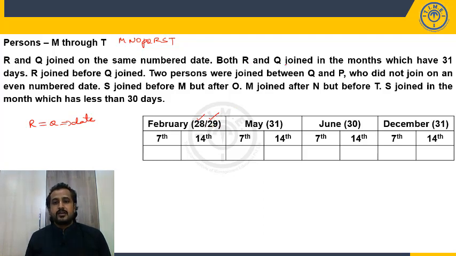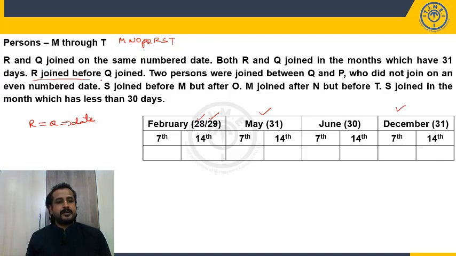But what is given next? Both R and Q joined in the months which are having 31 days. What are the months which are having 31 days? May 31st and December 31st. So May 7th, December 7th or May 14th, December 14th. So how many possibilities do we have? 2 possibilities. But we don't know among R and Q who joined first.